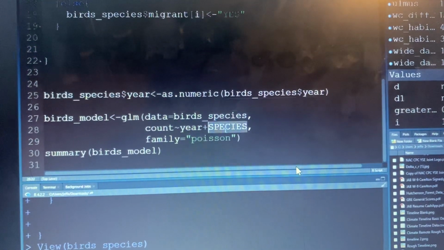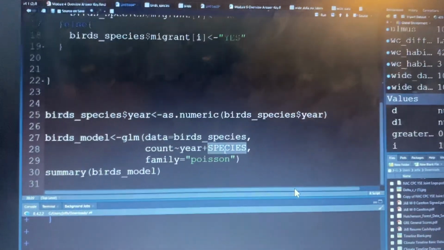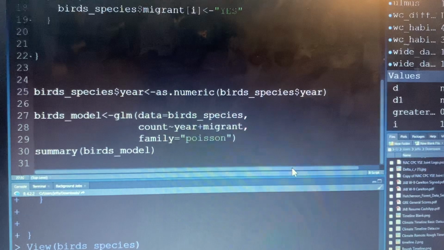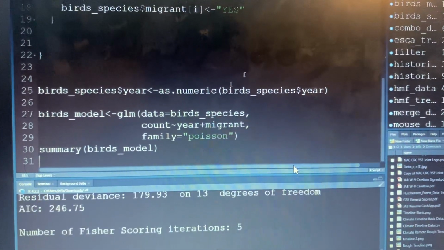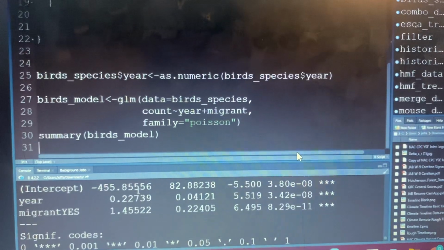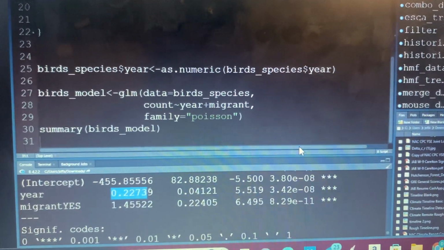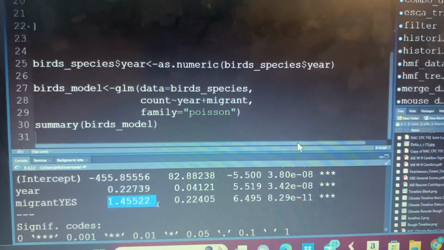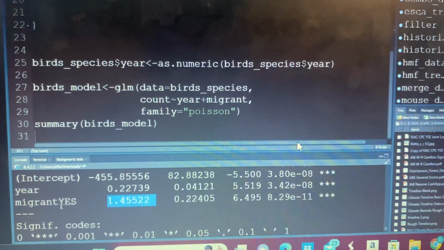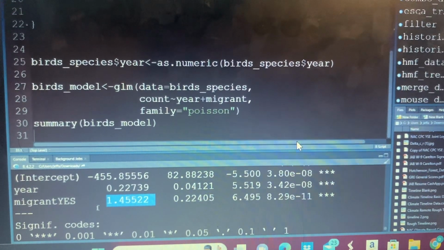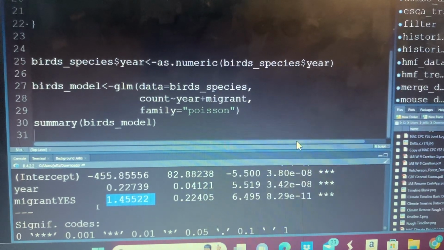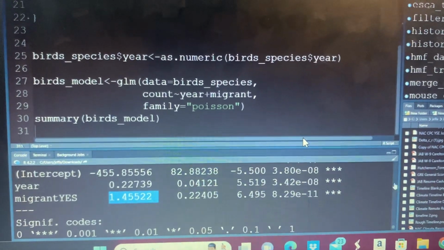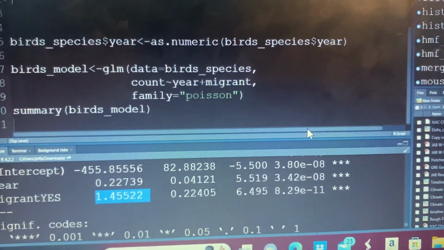And we can't run species now because basically species and migrant with so few sample size essentially are going to be the same thing. But we can swap this out for this. Run this. And now what we can see is that as our year increases, right, the number of individuals increase, and we can see that our migrants have higher abundance, right, because migrant, yes, if this is positive, it means that it's higher than its other category. If it's negative, it means it's lower. This is positive and it's significant, so it means our migrants also have higher abundance on average. So that was all, like, I know